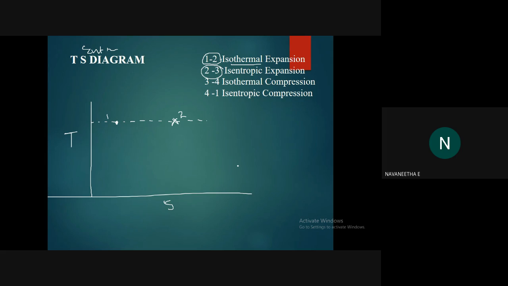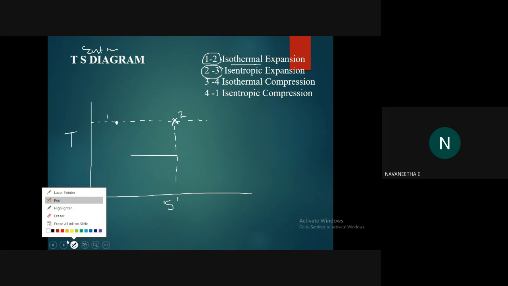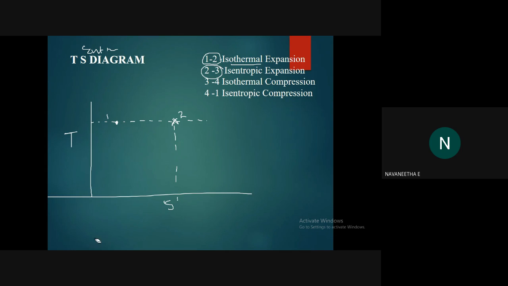Then next, when it goes from 2 to 3, what will happen? Isentropic process. That means what about the entropy? It is the same as that of the second one, so it should be on the line of the second point. What about the temperature? Does it increase or decrease? It decreases, so it should be lower. So we can mark this as the third point.